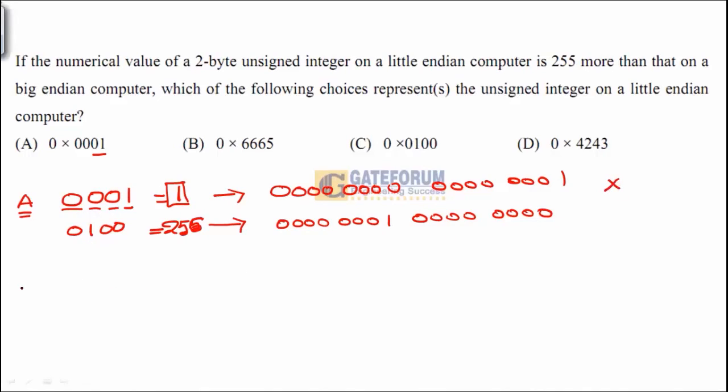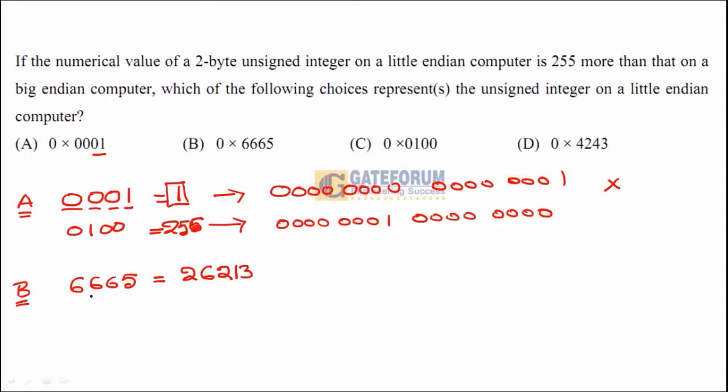Let us go to the second one. Option B. In option B, little endian is 6665, in which the decimal value will be equal to 26213.